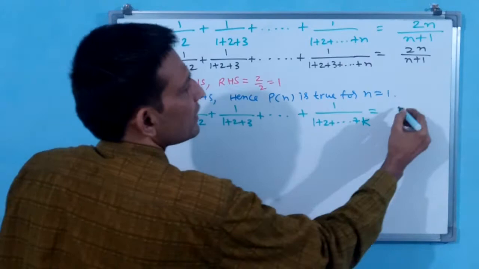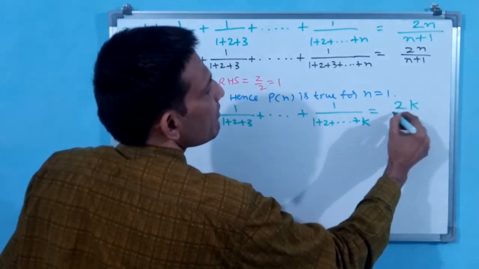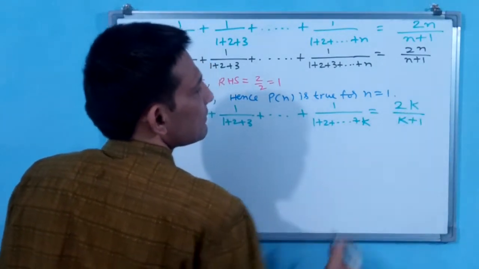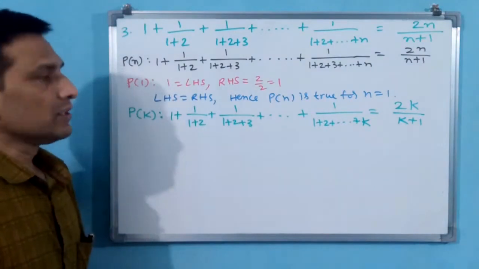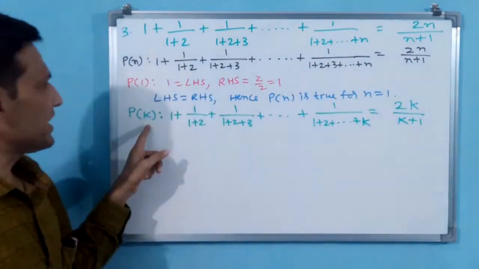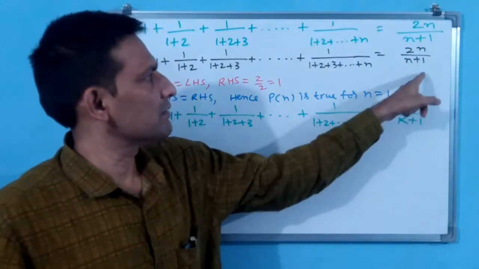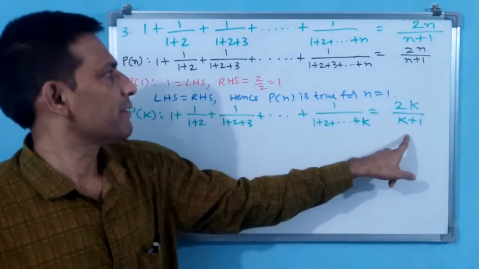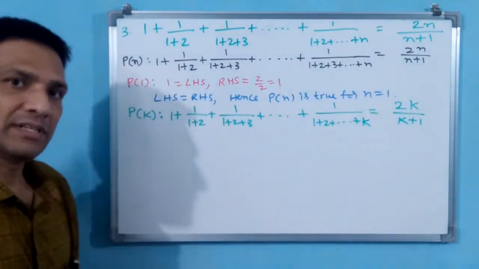It is equal to 2k by k plus 1. Is it okay? You see, when n is there, it is 2n by n plus 1. When k is there, it is 2k by k plus 1. You replace n with k. That's all.